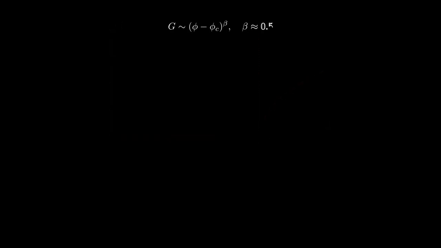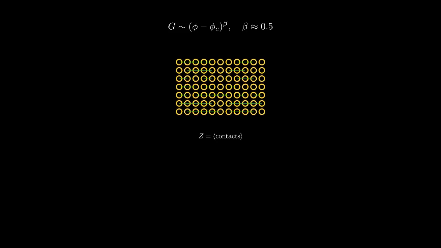Near jamming, the shear modulus scales as phi minus phi c to the power beta, with beta approximately 1/2. The coordination number Z, the average contacts per grain, is the order parameter for jamming. At the jamming point, Z equals 2D, the isostatic value where constraints exactly balance degrees of freedom.